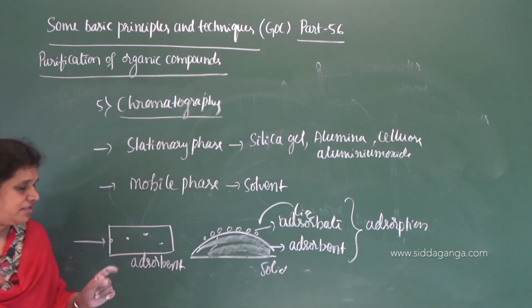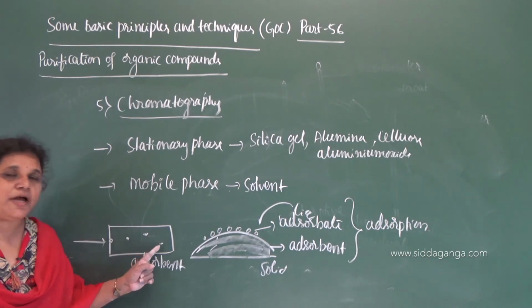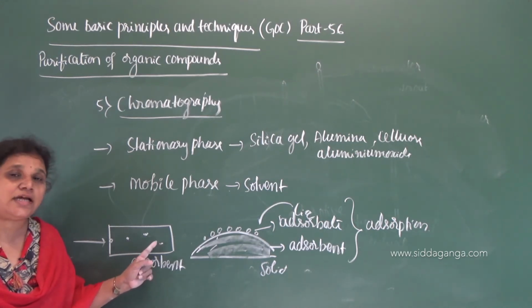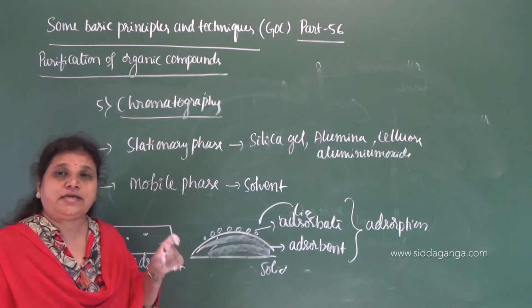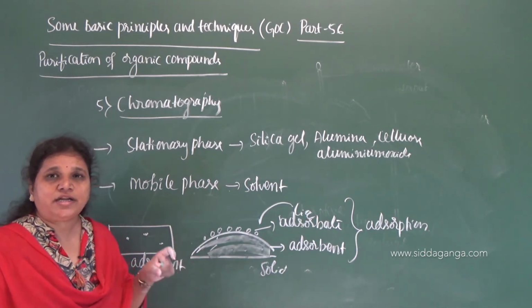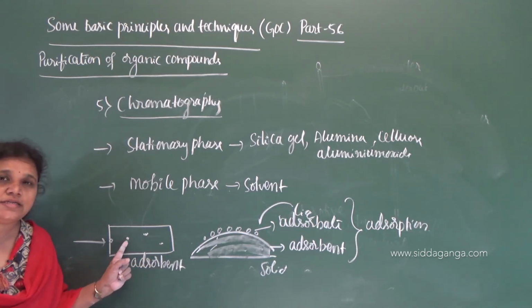The reason here is that the adsorption capacity of this component is more compared to this. And this one gets adsorbed on the adsorbent slowly because its retention capacity is very less, while its retention capacity is more.